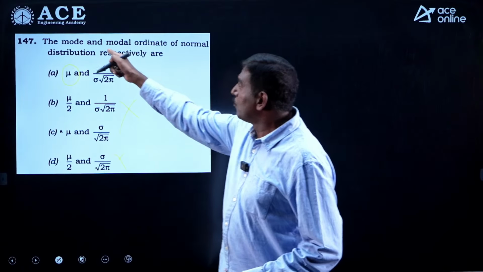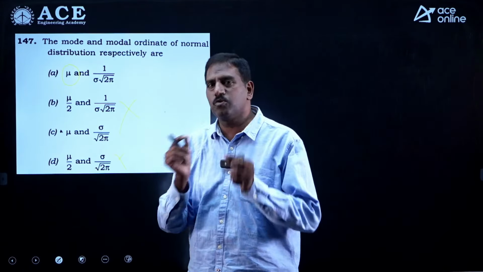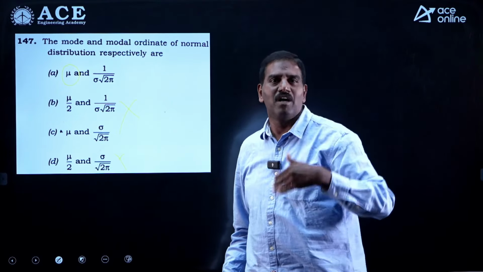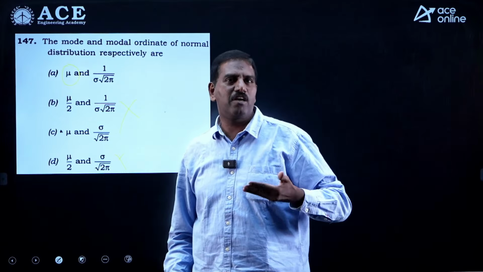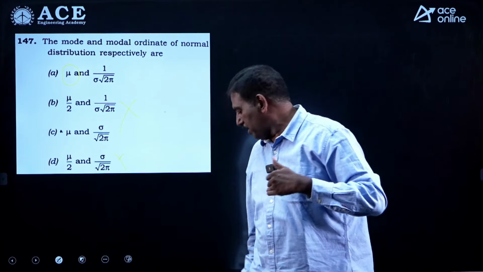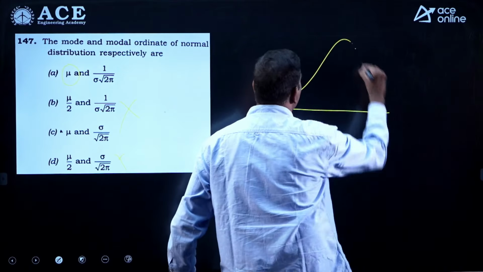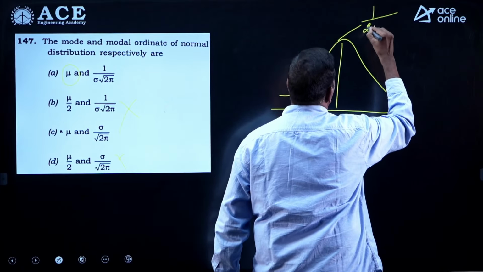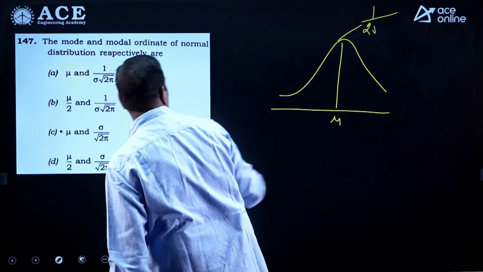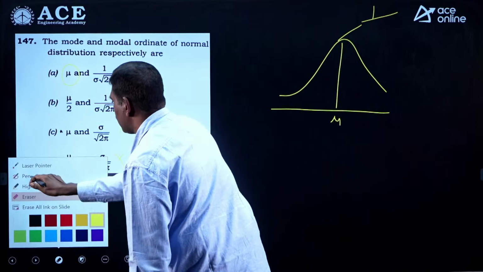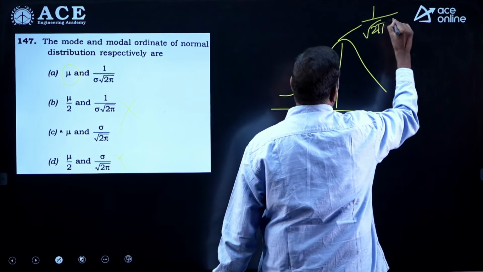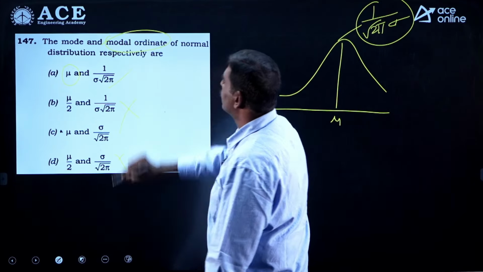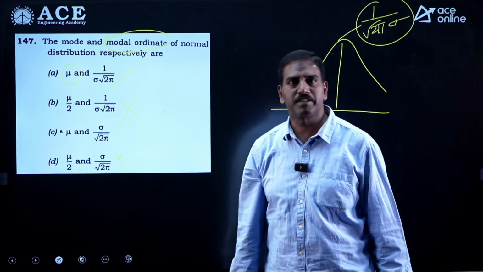Now coming to what is the meaning of modal ordinate? This is a new word. Modal ordinate means the ordinate at mode. What is ordinate? Ordinate is nothing but the value of y. At mode, what is the value of y? Generally the normal distribution curve is like this. This is nothing but mu. At mu, the output is nothing but 1 by root 2 pi sigma. That is the maximum value of a normal curve. Instead of asking the maximum value of a normal curve, simply they asked with this word. Don't confuse. So 1 by root 2 pi sigma, option A is correct.